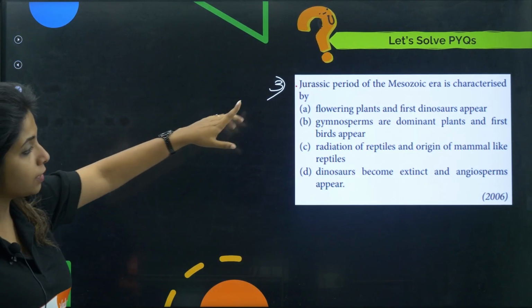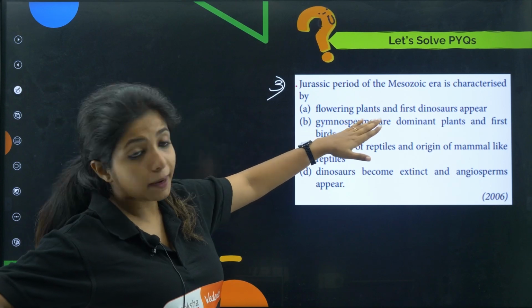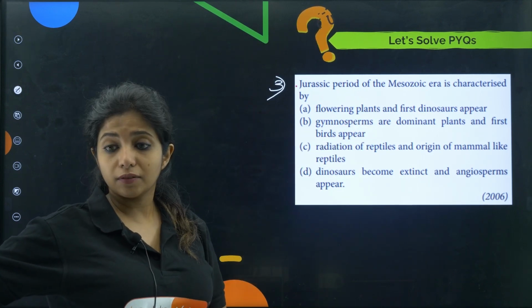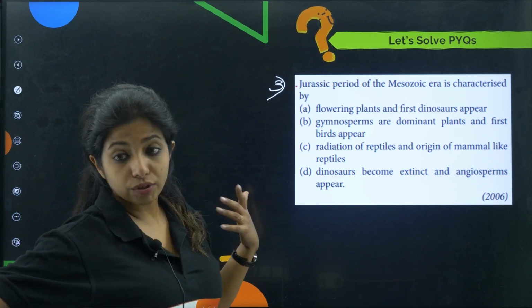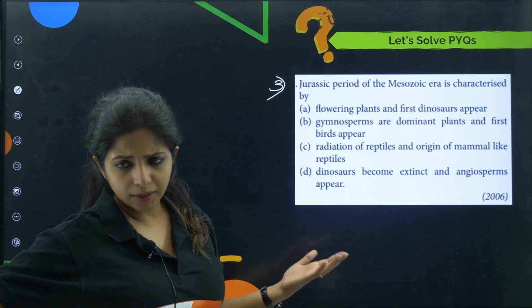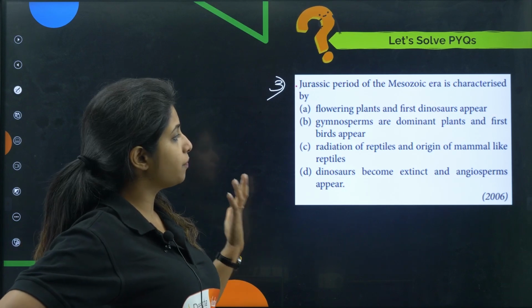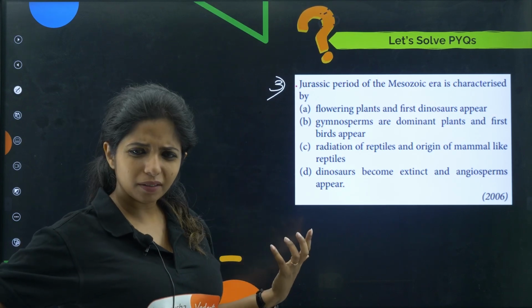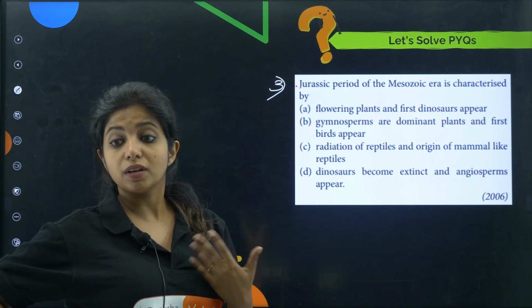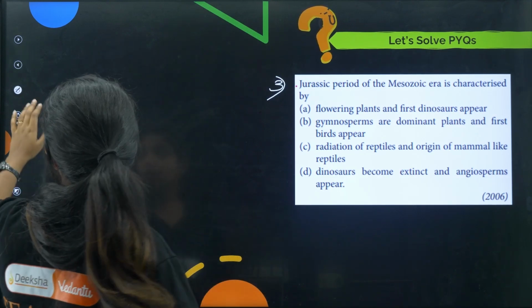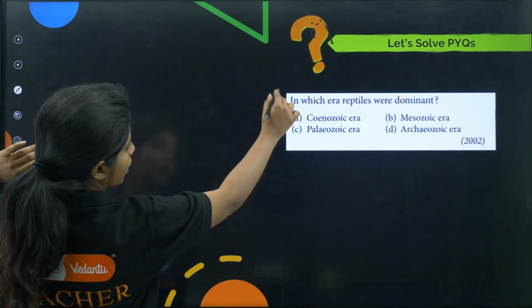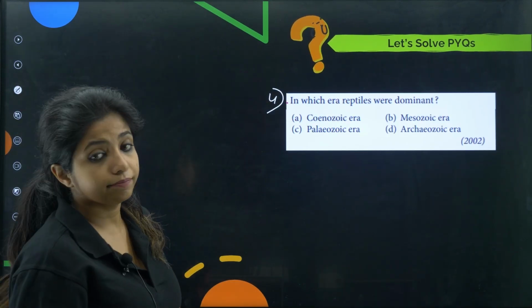So Jurassic period of the Mesozoic era is characterized by flowering plants. What do you mean by flowering plants? You're talking about angiosperms. Did angiosperms show up in the Jurassic period? First dinosaurs appeared in the Jurassic period. Gymnosperms are dominant plants and first birds appeared. Did they? Radiation of reptiles and origin of mammal-like reptiles in the Jurassic period. Dinosaurs become extinct and angiosperms appear. Did dinosaurs actually become extinct in that period? Tell me the answer for the same. I think you will be able to do it if you try it. Now, in which era were reptiles dominant?